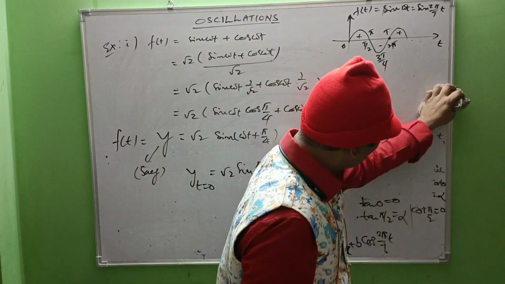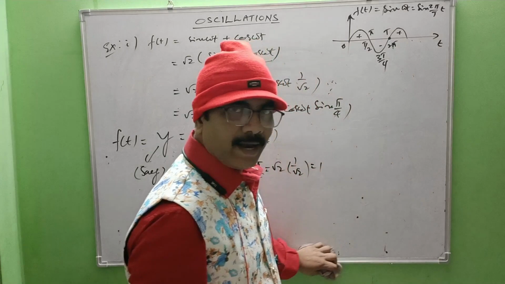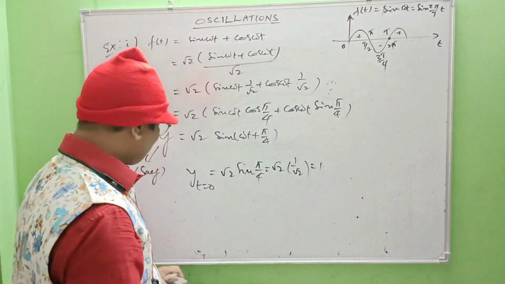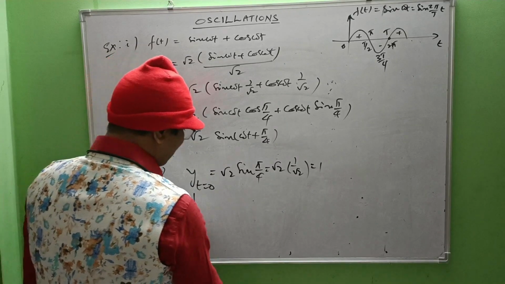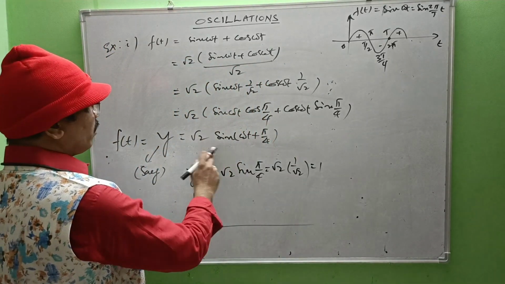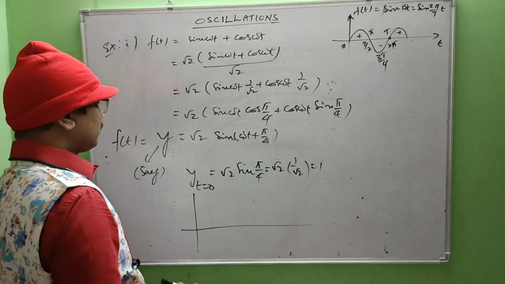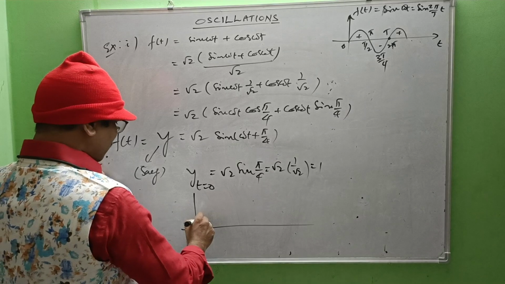graph not starting from the origin. So by the time when t equal 0, it possesses some initial displacement. So variation can be written like this. See, when t equal 0, we have some initial displacement. Alright, that is like this.